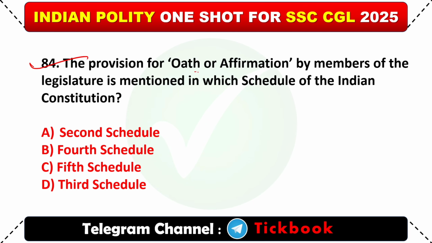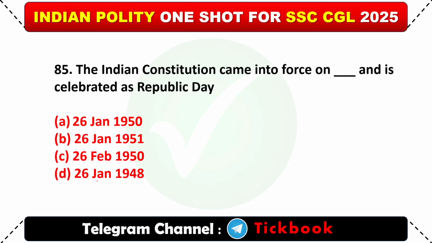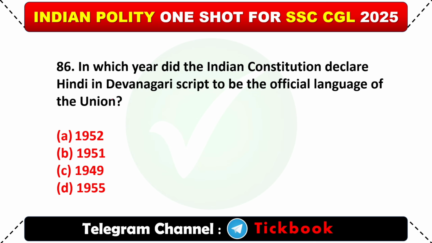The provision of oath and affirmation by members of the legislature is mentioned in which schedule of the Indian Constitution? Option D is the right answer, Third Schedule. 85. The Indian Constitution came into force on ___ and is celebrated as Republic Day. Option A, 26th January 1950.